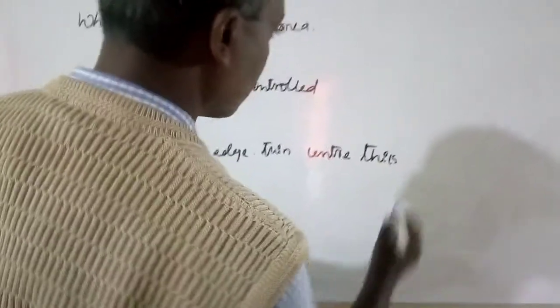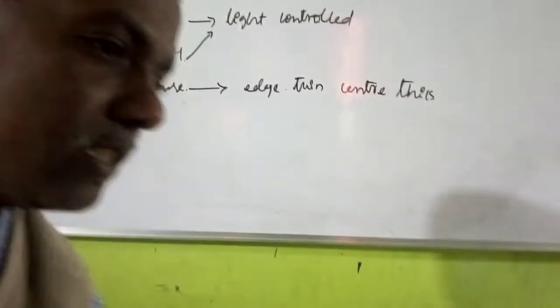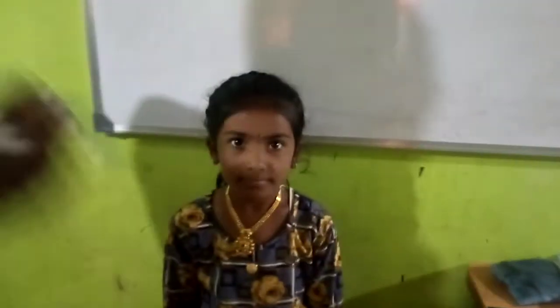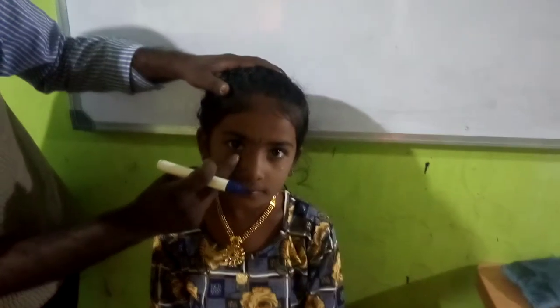So this is called a convex lens. Dear students, just observe here. It is not possible to see from here, so you should observe the shape of your own eye.